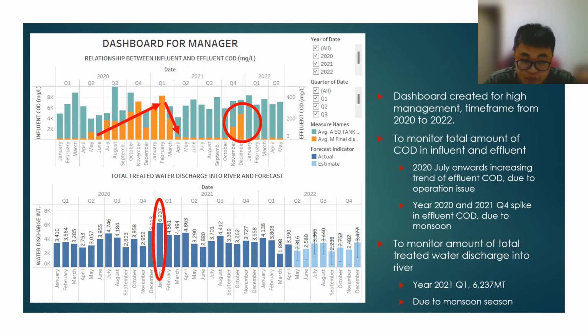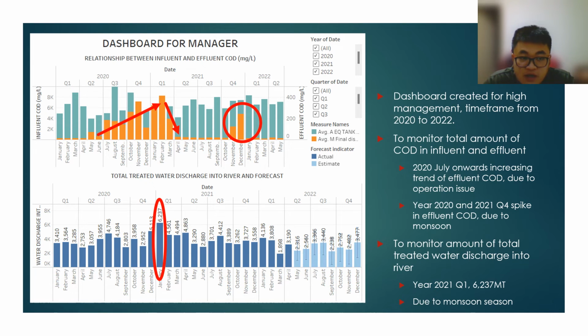We can observe from the first graph an increasing trend of high COD level discharged into the river since year 2020 third quarter, and it reached the peak at year 2021 first quarter. This is due to a large amount of water being sent into the wastewater treatment plant, because during that time it is the monsoon season and the plant was unable to perform as it should. We can observe another repeating trend in the year 2021 fourth quarter, which is also the monsoon season. A large amount of rainwater was sent into the wastewater treatment plant, and the plant was unable to remove the COD effectively, resulting in a higher COD number discharged into the river.